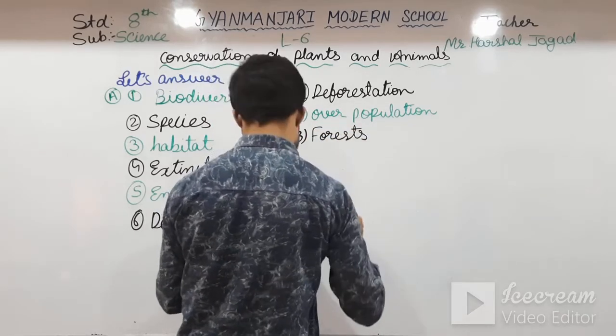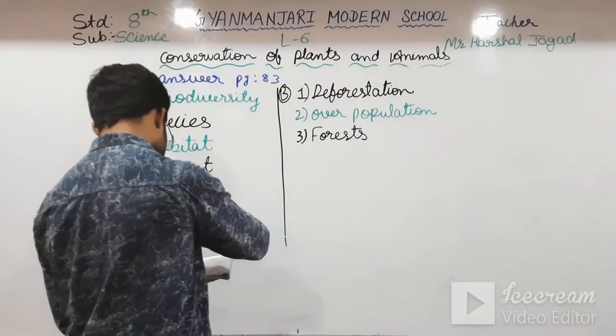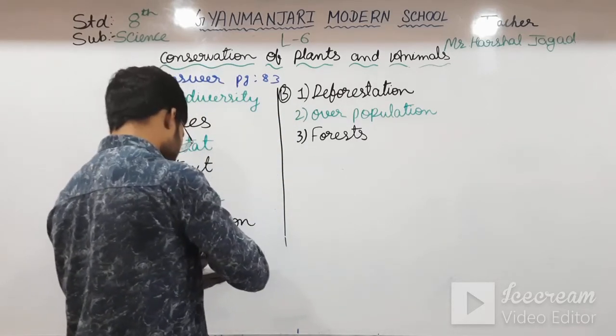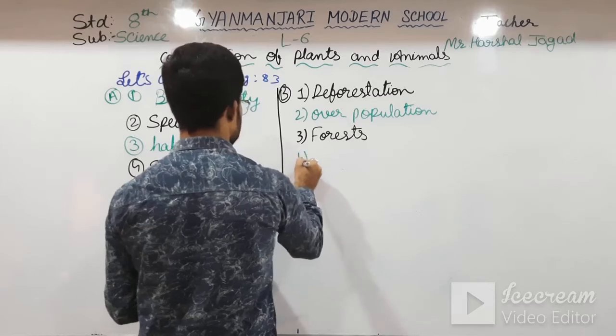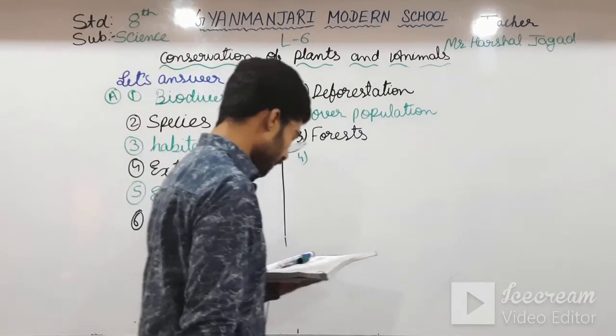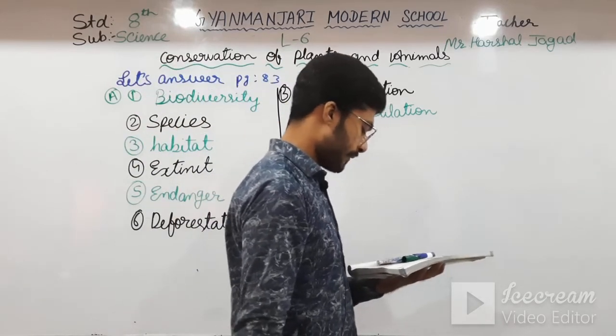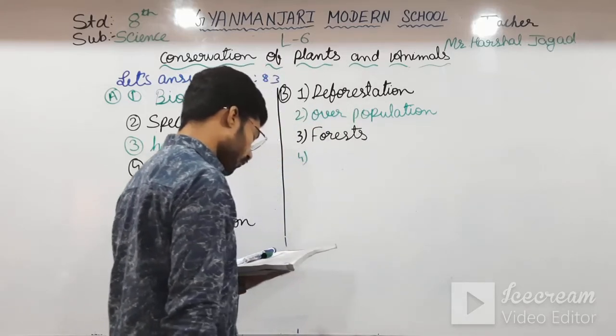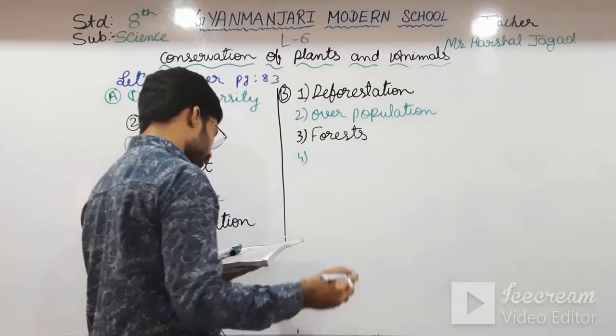Another one, the fourth: this is the process by which water vapor is released by the plant to form rain, that is transpiration.